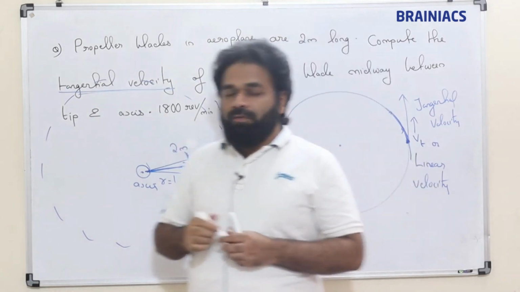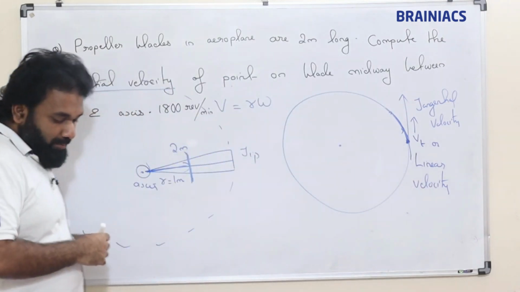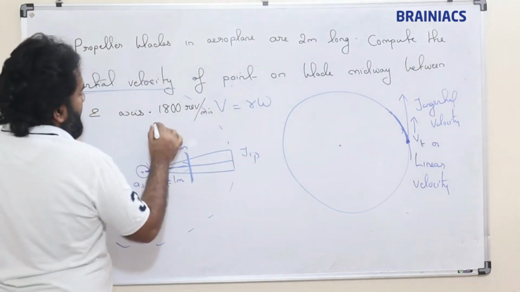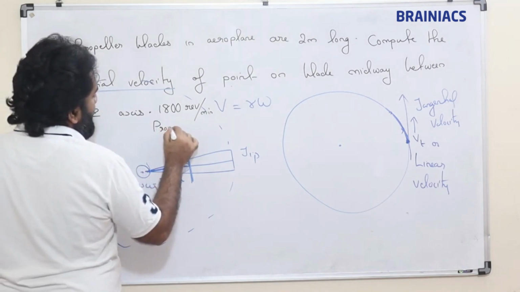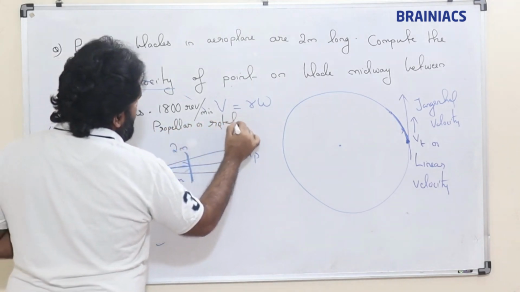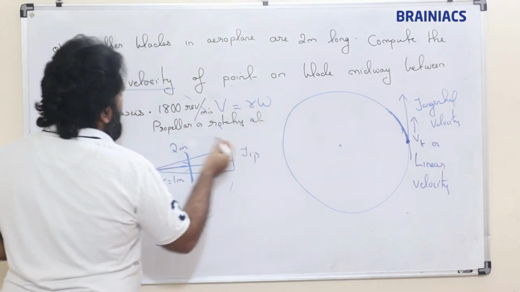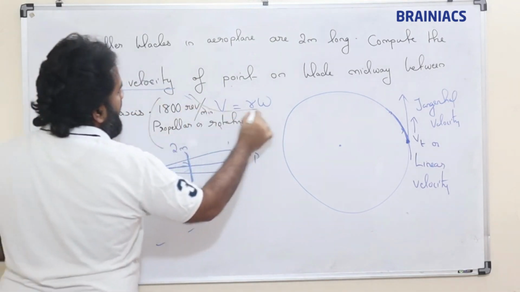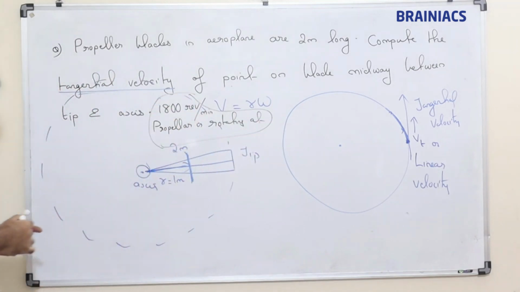So the propeller is rotating at 1800 revolutions per minute. That data must be there.